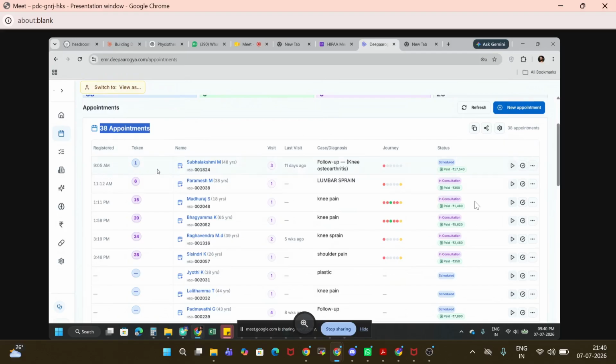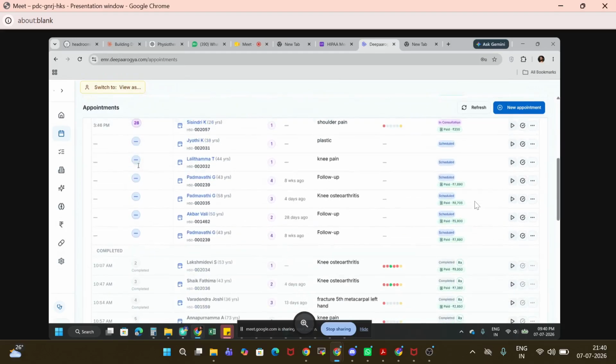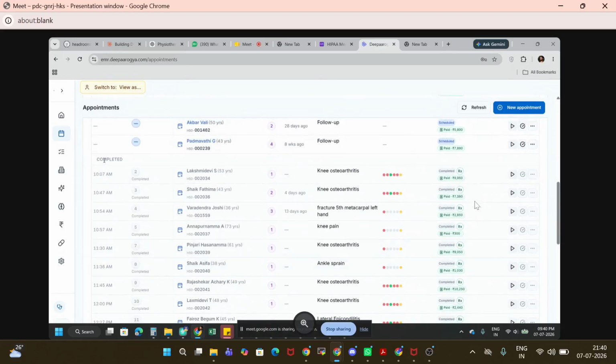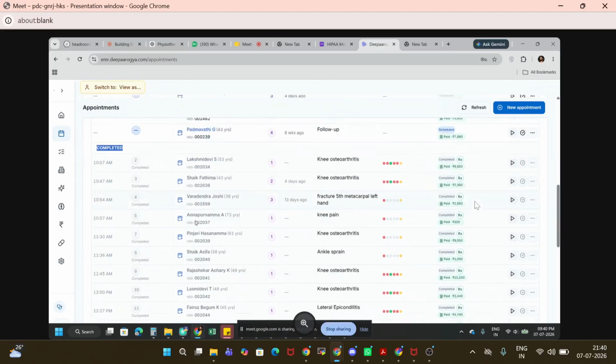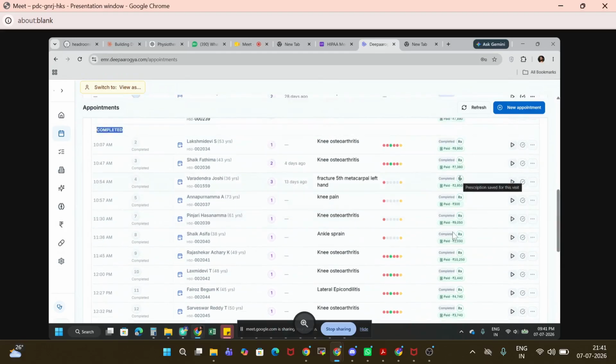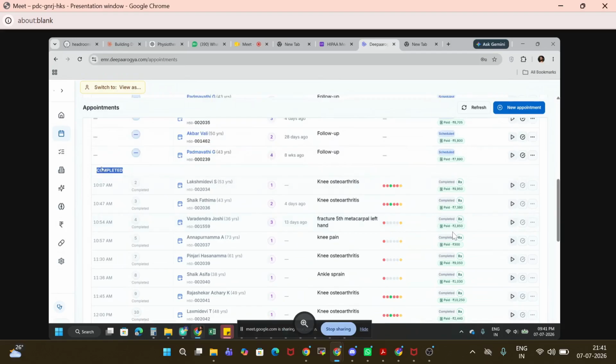Whoever has booked first will get token one, so it is a first in, first out system. Those who have not paid anything get no token. And again, you can see the completed appointments. Once the doctor has given the prescription, it is considered a completed prescription.